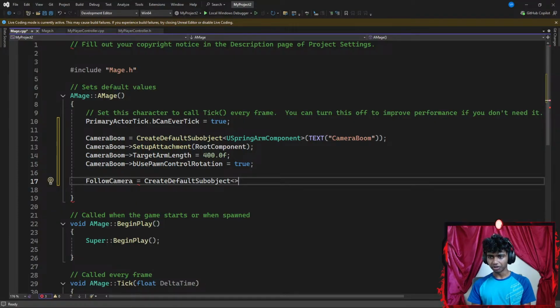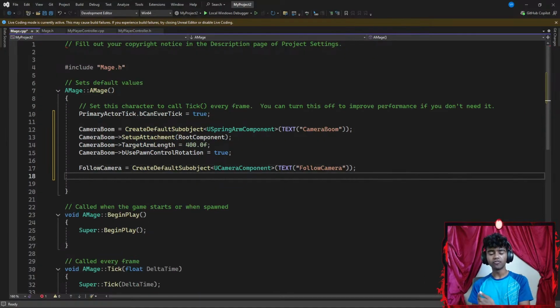That's it. I'm going to go ahead and create a default subobject. My camera is going to be my UCameraComponent. Okay, then I add a pair of parentheses that is going to be having a text. I'm going to go ahead and call this something like follow camera, and then I end this with a semicolon. Now, once I'm done with that, my follow camera is going to be requiring a root component as well. So I'm going to go with something like follow camera is going to be pointing towards the SetupAttachment section.